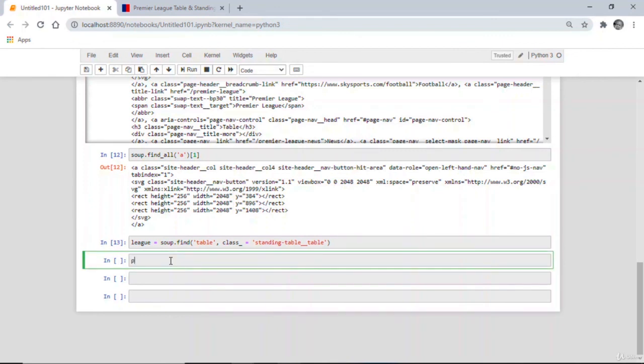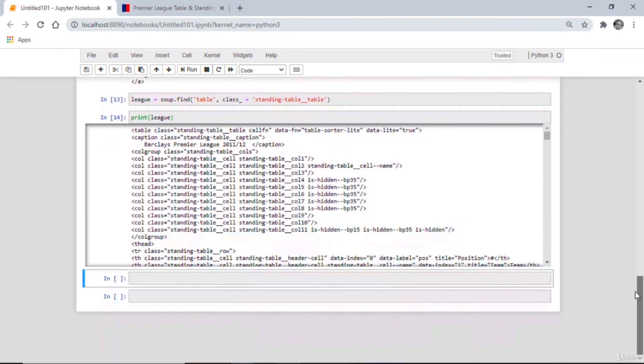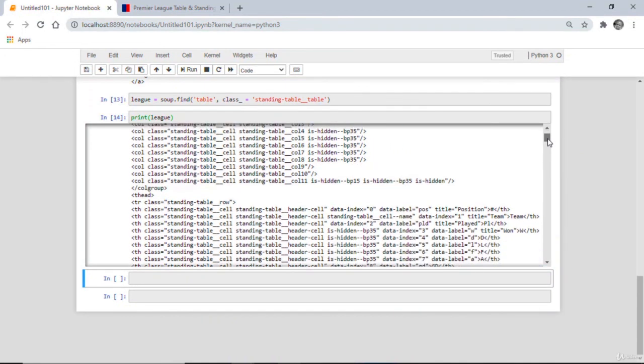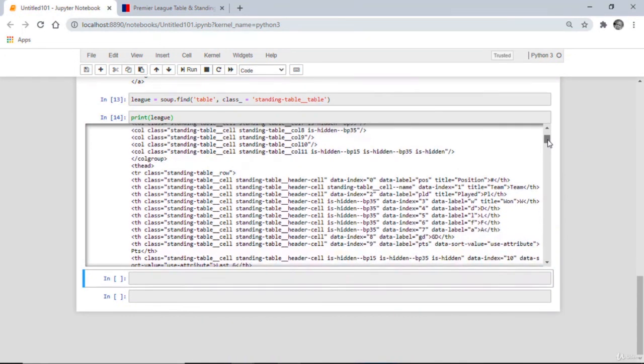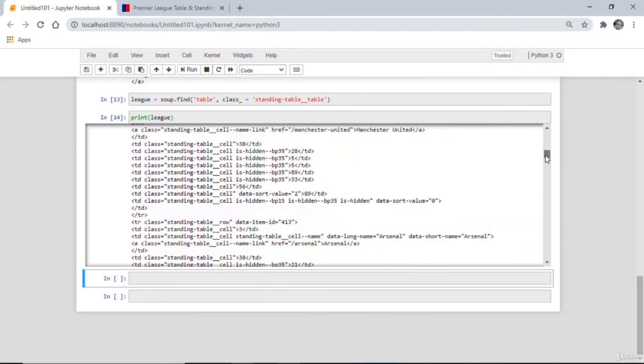So now we can print it to have a look. All right, so this is what we get. Now you can see the table class here, the column class, the TRs, the table rows, the table headers, the TH, and all the other rows.